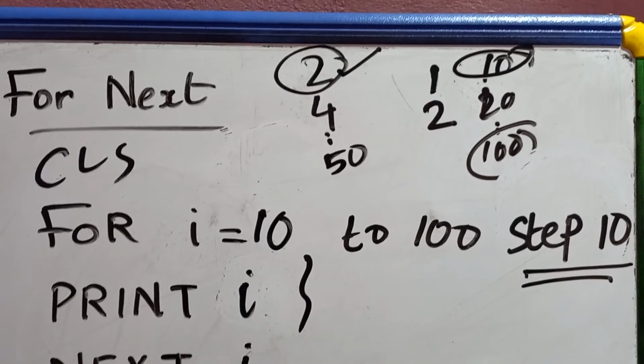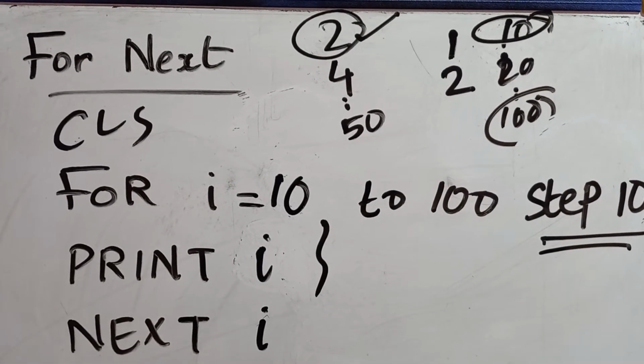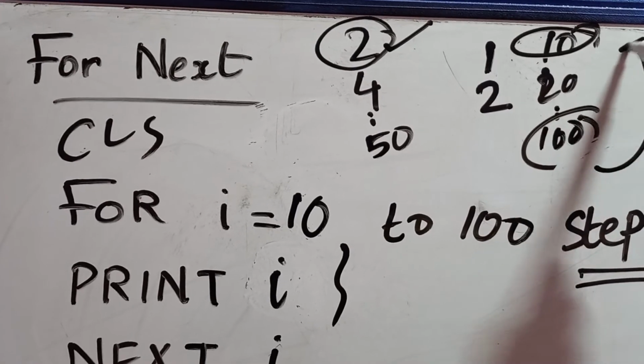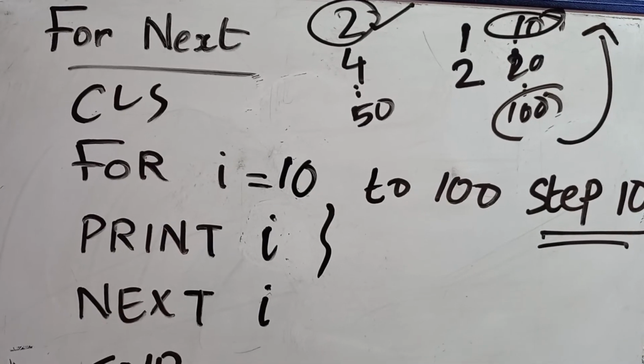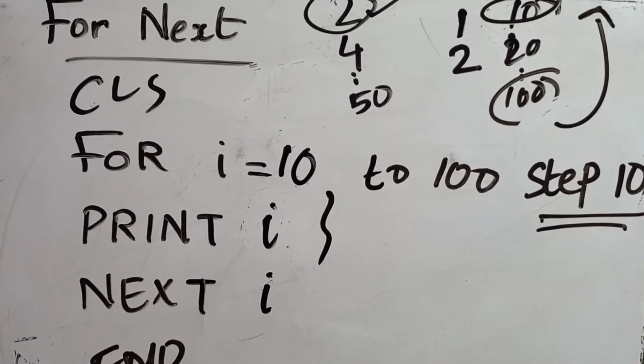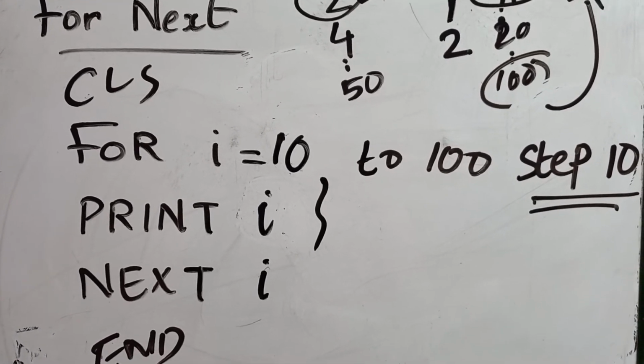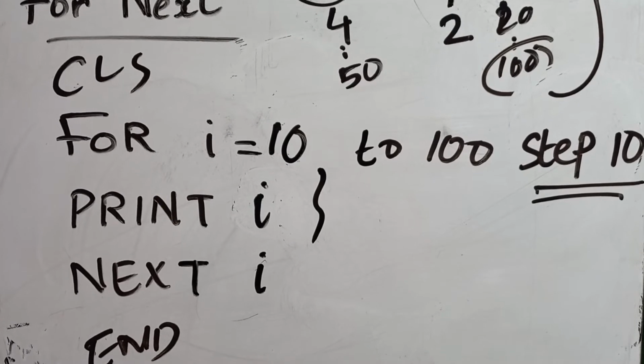Instead of printing 10, 20, 30, 40, etc. up to 100, why shouldn't you print in descending order? You are printing in the ascending order here, right? Why can't you print in descending order? It is also possible. So can you please guess what will be the program code for this session?